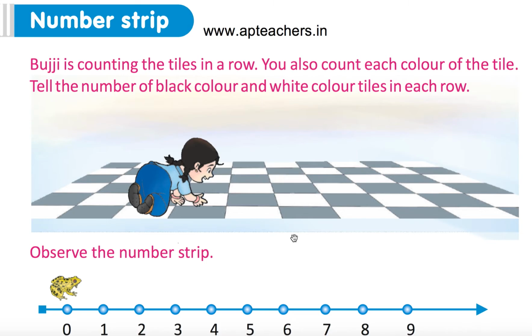Buzzy is counting the tiles in a row. You also count each color of the tile. Tell the number of black color and white color tiles in each row.